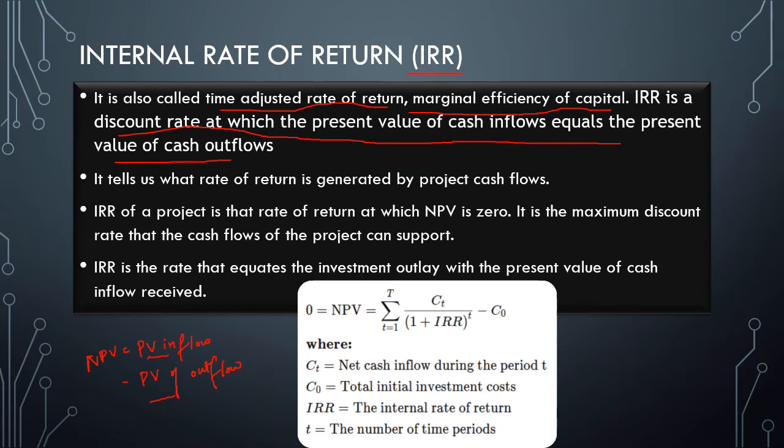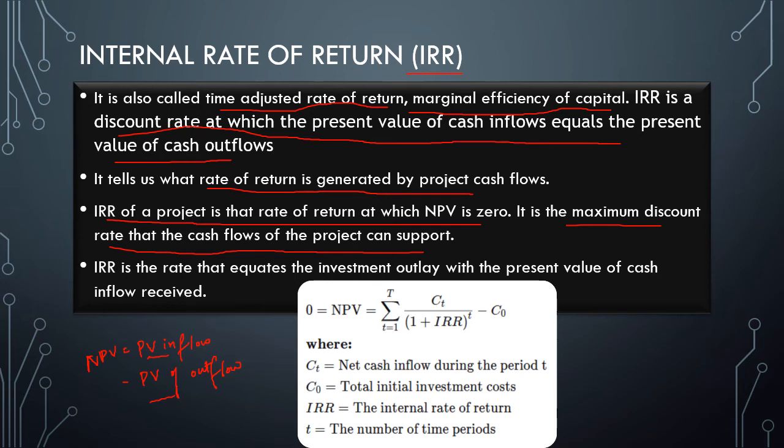So it tells us what rate of return is generated by project cash flows. The IRR of a project is that rate of return at which NPV is equal to 0. It is the maximum discount rate that the cash flows of the project can support. It is the maximum discount rate that you can provide to the investor, the maximum required rate of return that the investor can get from investing. Beyond that, it cannot support.